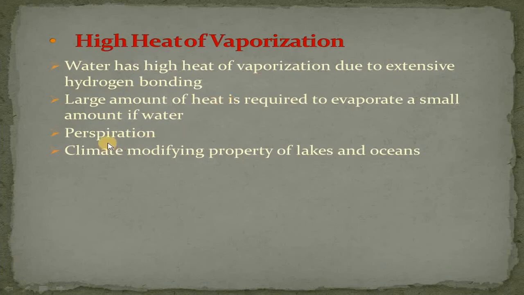If we consider the perspiration example, a lot of heat can be dissipated from the body even by the evaporation of a small amount of water from the body. And this property of water, the high heat of vaporization, also accounts for the climate modifying properties of lakes and oceans. And the fourth we have high boiling point.